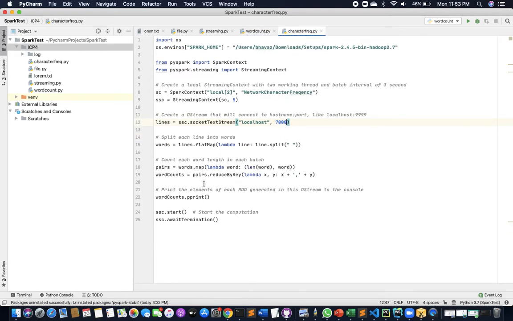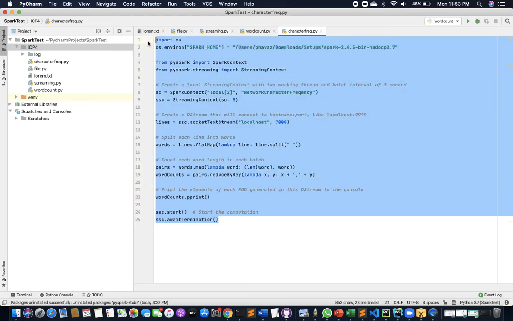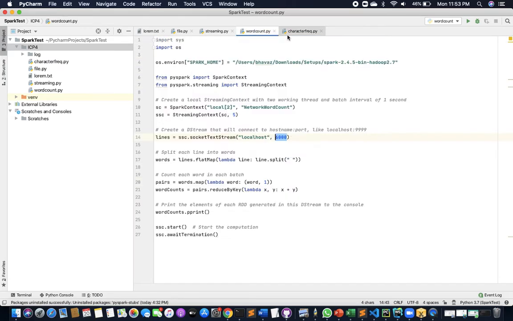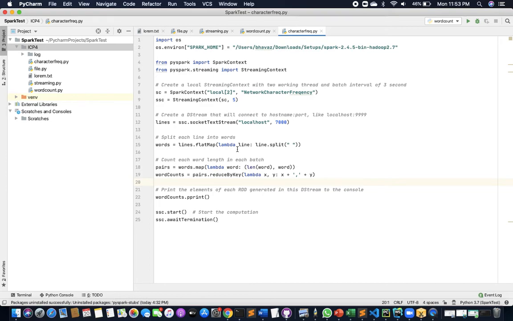See here, everything is the same. I just changed the port number. You can just keep the same port number as given in this one. It's the same code as that of the word count. I just made some changes here.